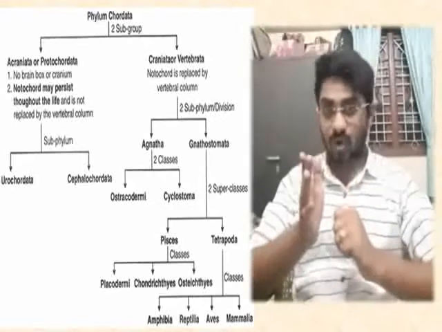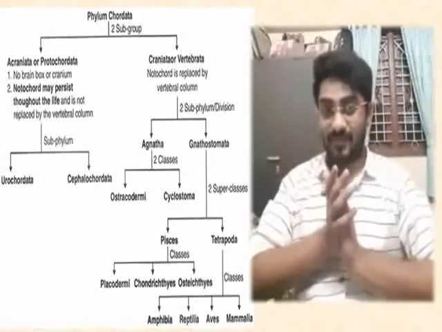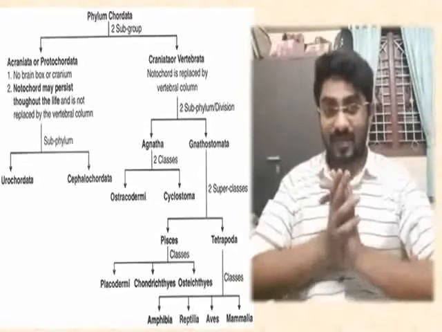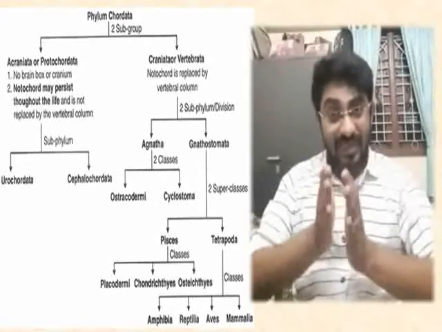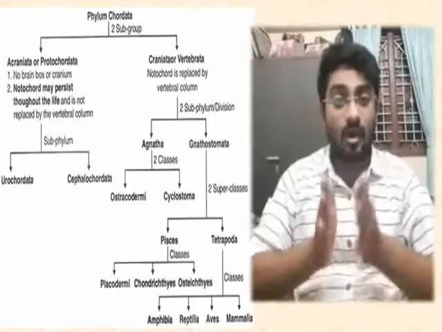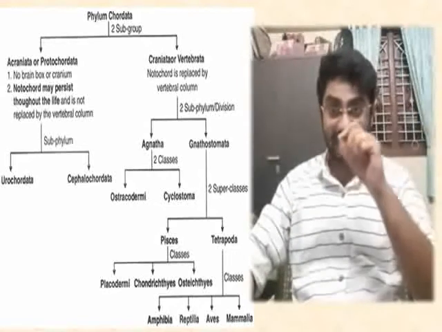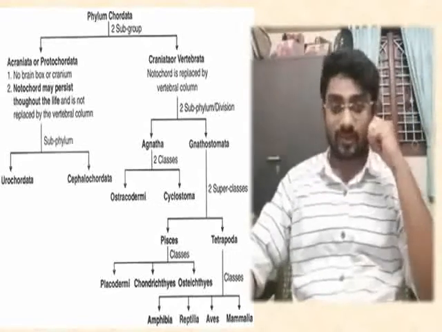Protochordata are those organisms where the notochord is persistent throughout their lifetime. In subphylum Vertebrata, the notochord seen in Protochordata is replaced by the bony vertebral column or backbone. So this is the major difference between Protochordata and Vertebrata.